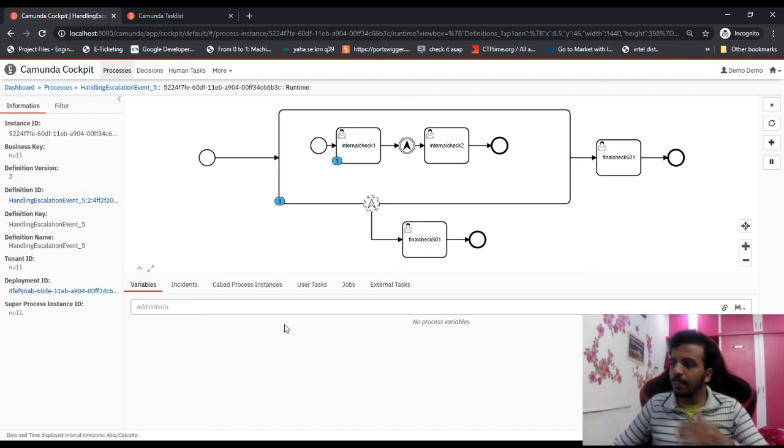So that was all. This was the fifth and sixth, then the seventh was our async, the eighth technique was our signal, and the ninth technique is our incident. So overall, we have seen 9 techniques today of how to handle everything.